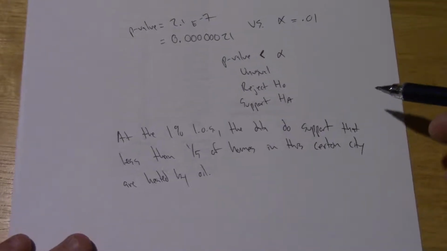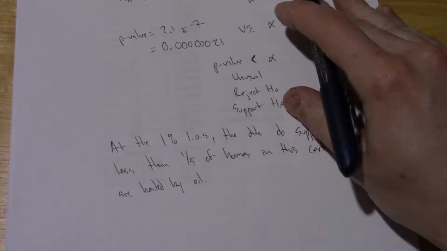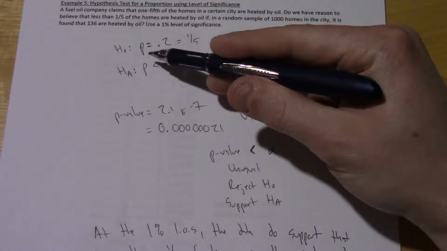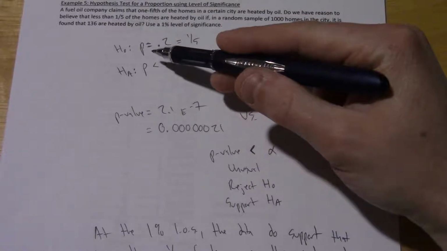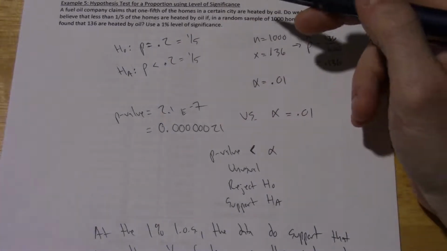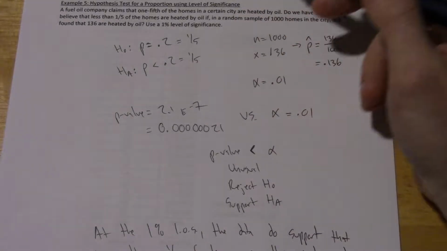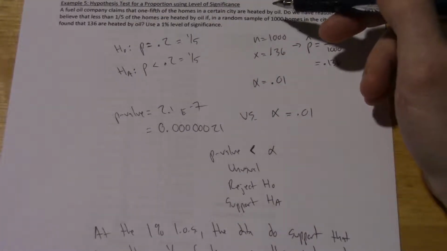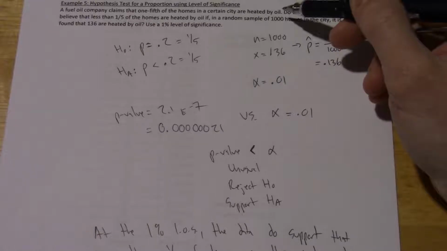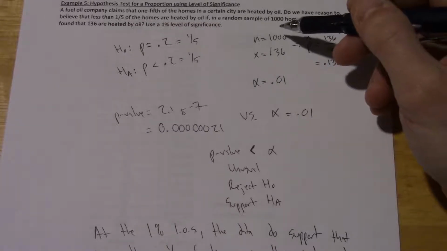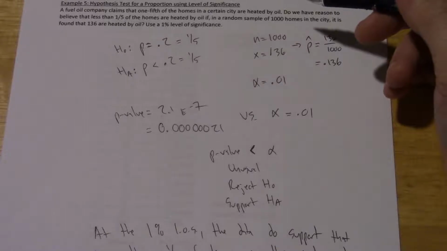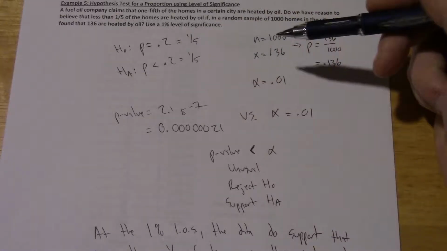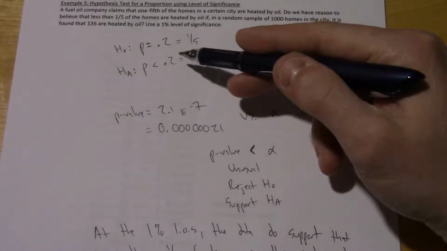Okay, the reason being, the only way to know the exact value of a parameter is to what? We have to have the whole population. We will never have the whole population. We will never survey every single home in the city to see if they're heated by oil. Okay, even if we could go to every city, doesn't mean every house is occupied. It doesn't mean we get information from every house. Okay, so we will never know exactly what this parameter is equal to.